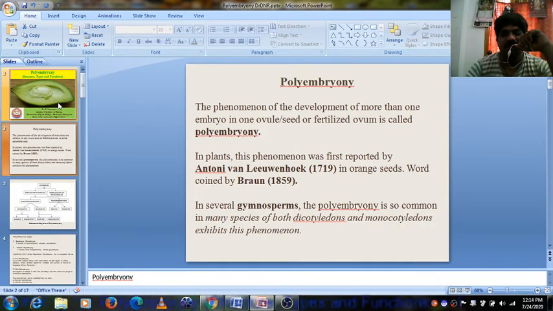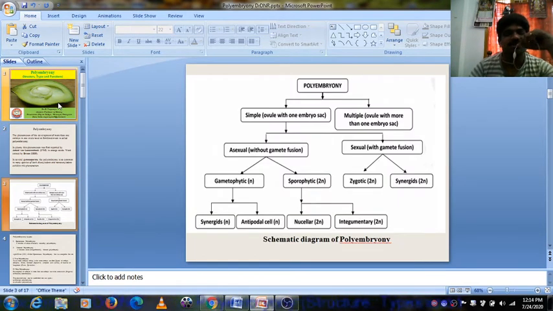Polyembryony is common in several gymnosperms; the characteristic feature of most gymnosperms is polyembryony. Even in angiosperms, dicotyledons and monocotyledons, some species exhibit polyembryony. Here is the schematic diagram of polyembryony: simple and multiple.